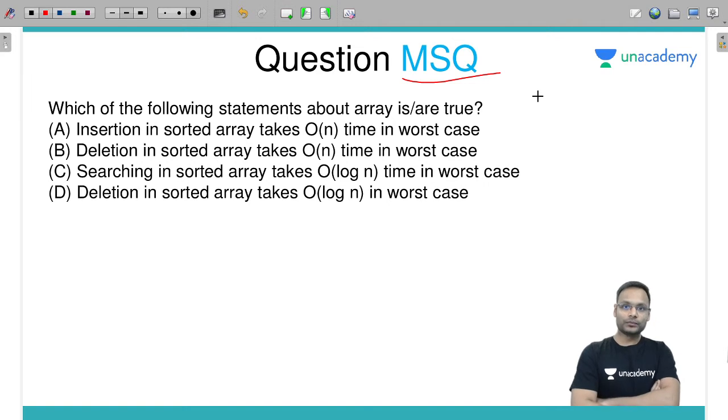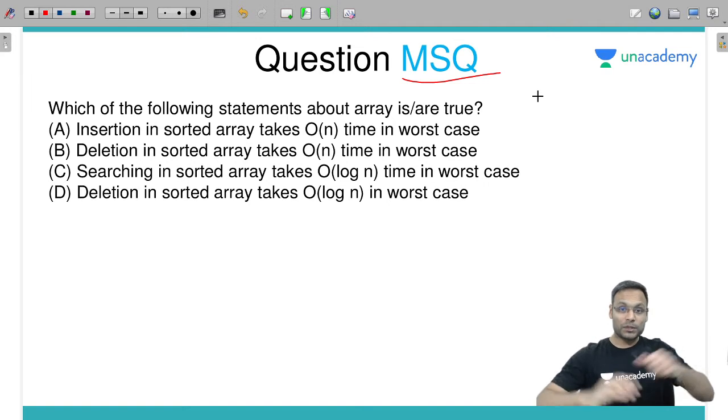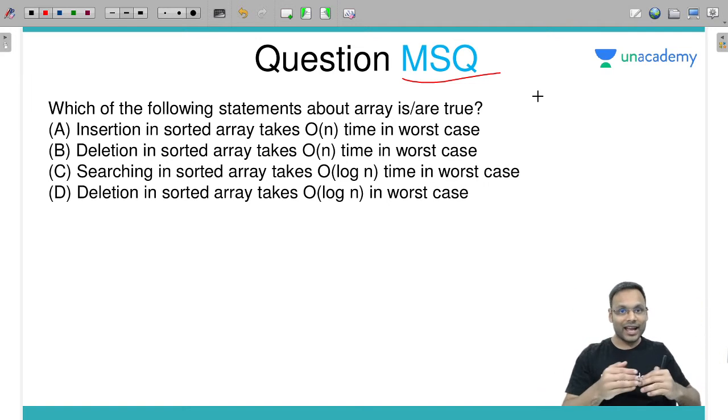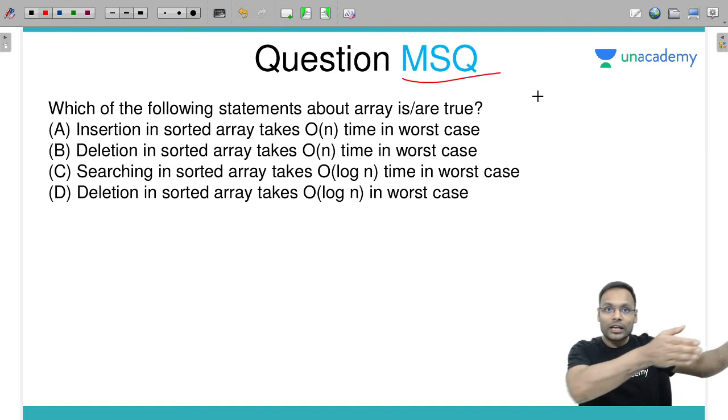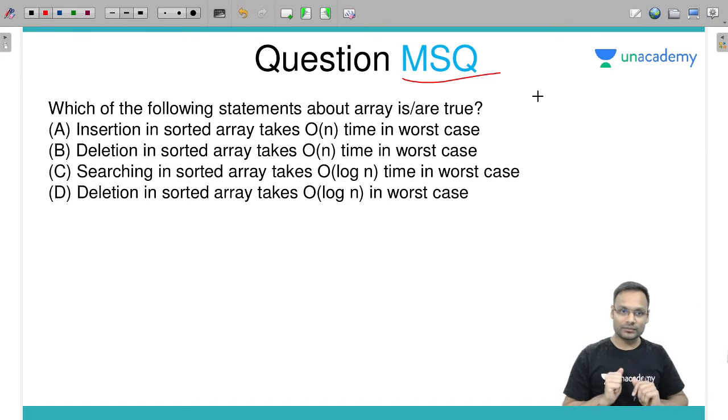Is it true? Yes. If there is an array in which I have to insert an element and that element is the smallest one, how do you insert it? At the first place. But for that, all remaining elements you will have to shift backward.